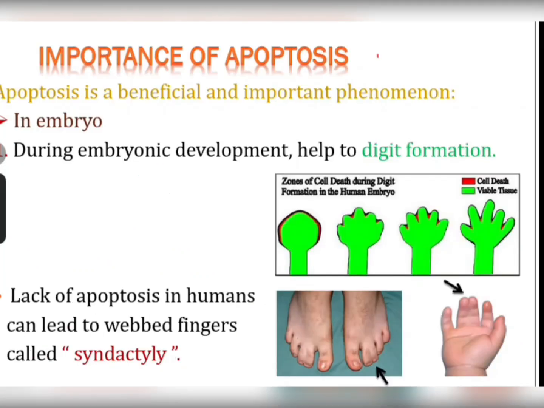Now let's talk about the importance of apoptosis and why it is such a beneficial and important phenomenon. As we know, apoptosis is important in the embryonic as well as the adult stage. So let's first talk about the importance of apoptosis at the embryonic stage. In the embryo, during development, it helps in the formation of digits. As we can see in the diagram, cell death occurs, apoptosis takes place, and it will lead to the formation of normal digits. While if apoptosis doesn't take place in a normal way, the lack of apoptosis will lead to webbed fingers, also known as syndactyly.